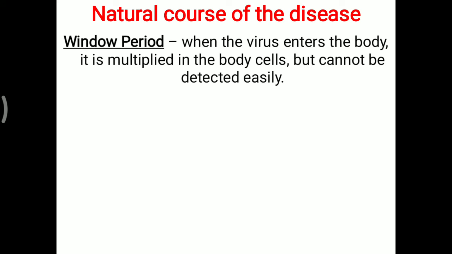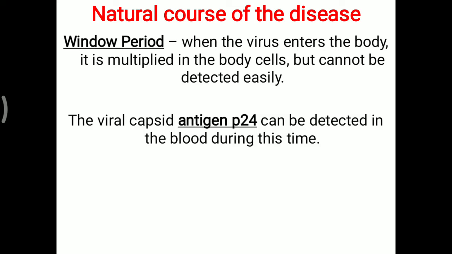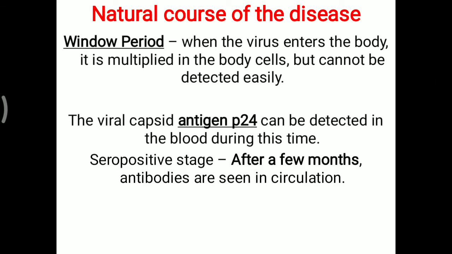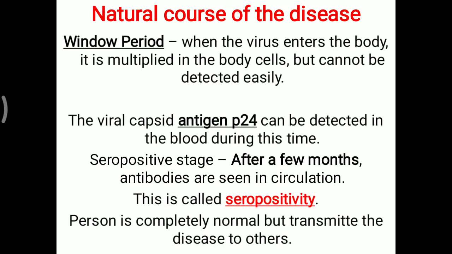Now, what about the natural course of the disease? It is divided into different periods. First, that is the window period. When the virus enters the body, it multiplies in the body cells but cannot be detected easily. The viral capsid antigen P24 can be detected in the blood during this window period. Next, that is the seropositive stage. After a few months, antibodies are seen in the circulation. This is called seropositivity. The person is completely normal but can transmit the disease to others in the seropositive condition.